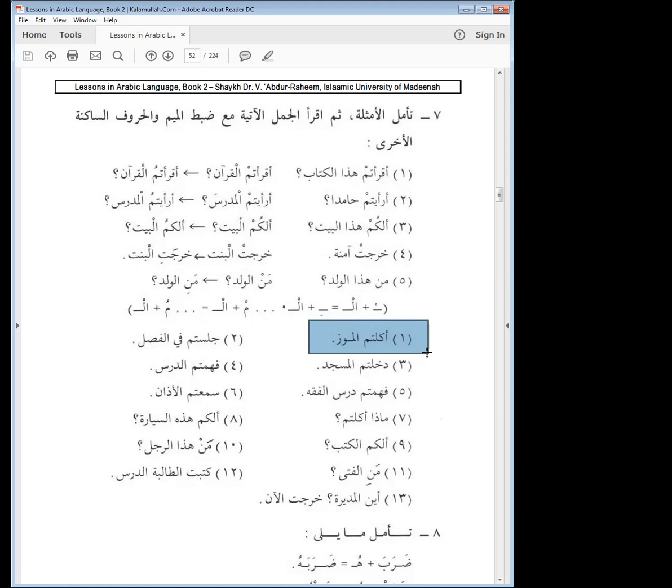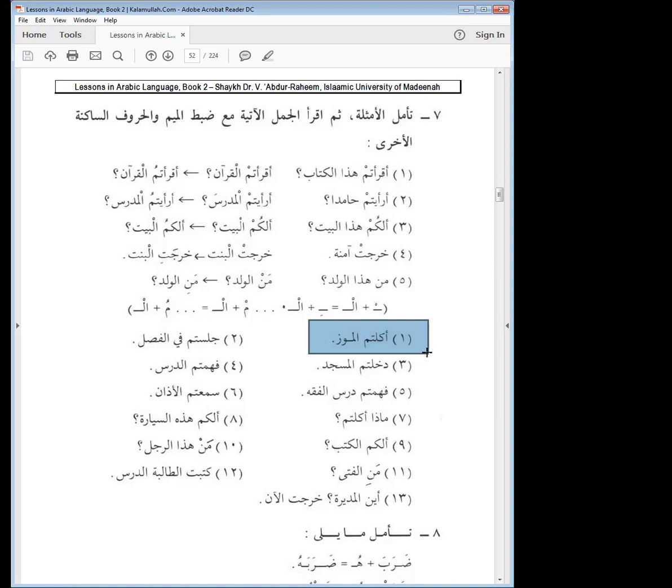So what we are speaking about here is really to help us with the reading part of it. We have the word akaltum al-mauza. Akaltum means you ate, you masculine plural ate.